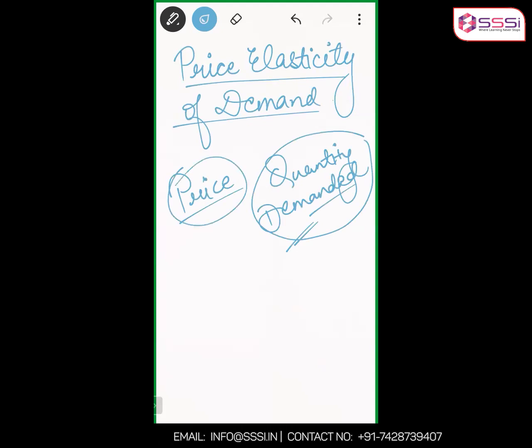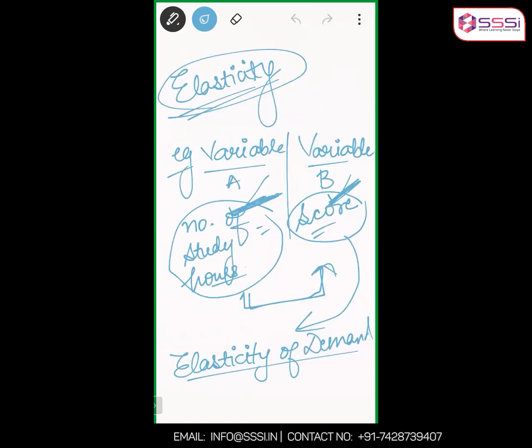So here both the variables are clear. You can't take any variable by your own whims and fancies. You can only take these two variables and see their quantitative relationship. In the second case, you had only one variable given and the other variable could be anything. In the first case, it was a very general vague term. The two variables could be anything. Is this point clear, Anya? Yes, ma'am.